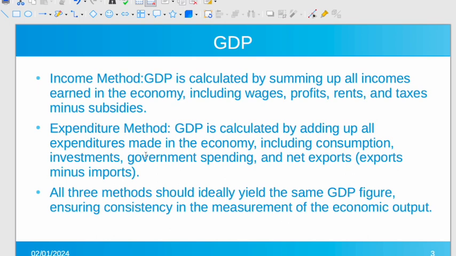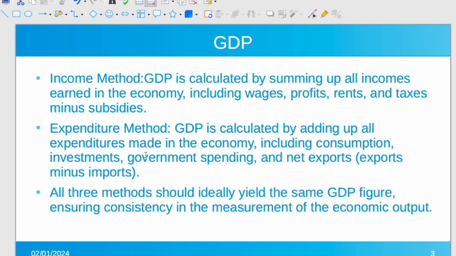Another method is the income method. In this, we will add all types of incomes earned in the economy. If you are working anywhere, you will earn wages, you will get a salary. If you are an entrepreneur, you will get profits. If you have some land or commodity, it will fetch you rents.